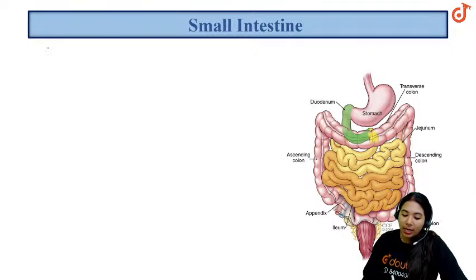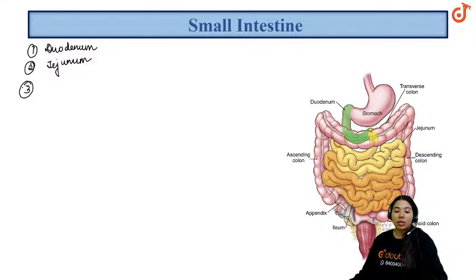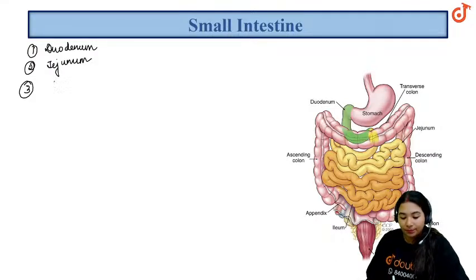So the small intestine is made up of duodenum, jejunum and ileum.